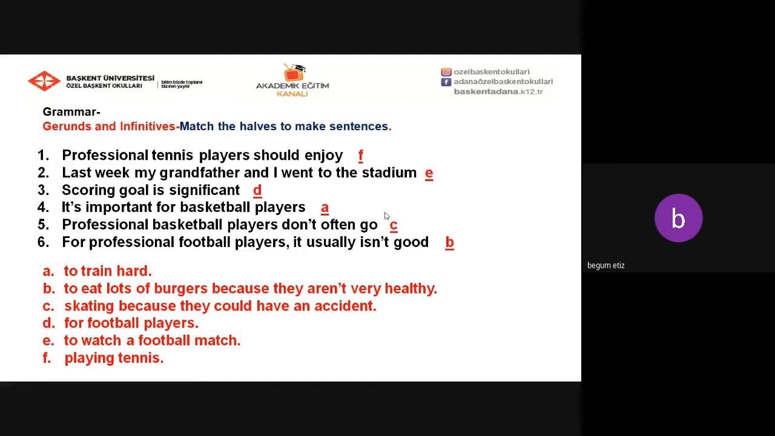Okay, can we say that professional tennis players should enjoy playing tennis? Last week, my grandfather and I went to the stadium to watch a football match. Scoring goal is significant for football players. It's important for basketball players to train hard. Professional basketball players don't often go skating because they could have an accident. For professional football players, it usually isn't good to eat lots of burgers because they aren't very healthy. So we have matched the halves to make sentences.